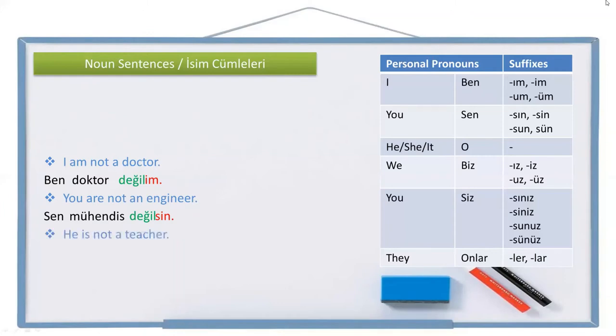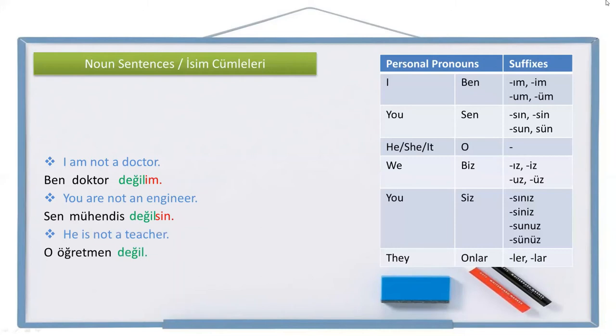Another one. He is not a teacher. Let's write it. He, o, teacher, öğretmen, not teacher, öğretmen değil. There is no personal pronoun suffix. So, he is not a teacher is o öğretmen değil.